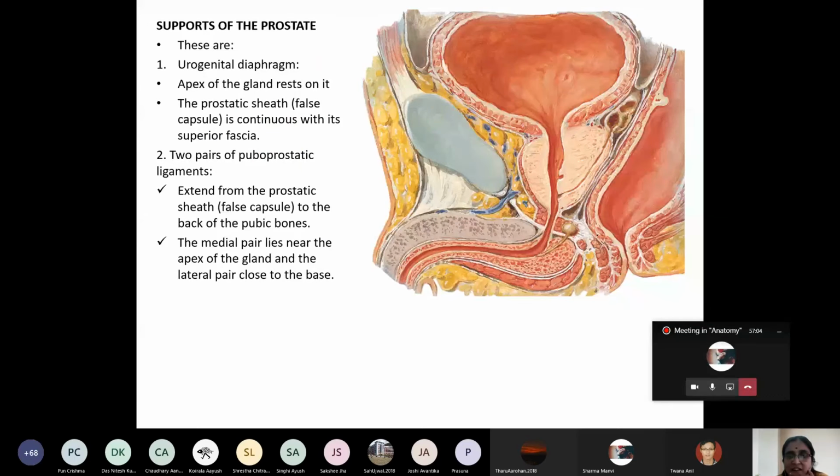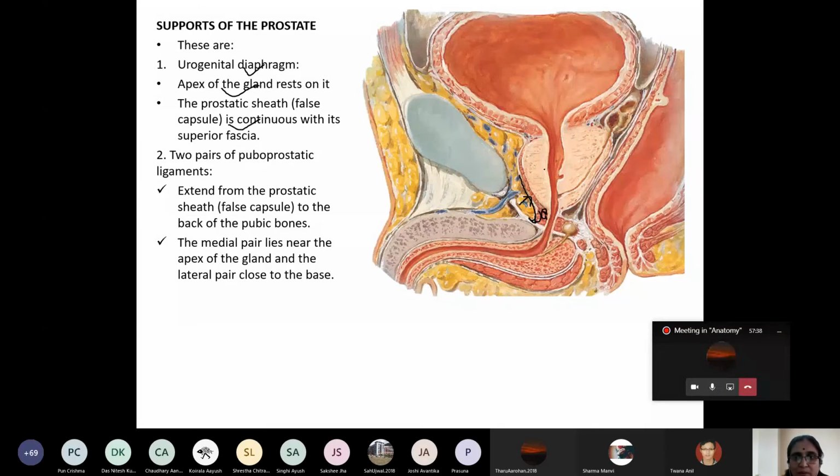Now, supports of the prostate. I'll just enumerate the structures. The prostate is supported in the lesser pelvis by the diaphragm. Here you see, this is the urogenital diaphragm, where the apex of the gland rests. And this prostatic sheath, can you see this white one? This is the false capsule, also known as the prostatic sheath. It is continuous with the superior fascia of the urogenital diaphragm. So this is one support of the prostate.